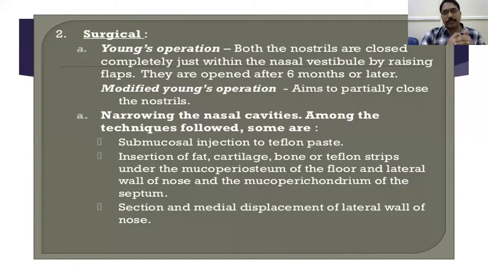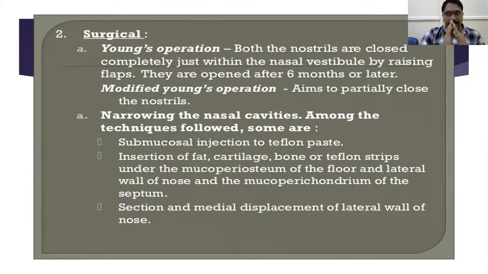Next, somebody said that to reduce the crusting, the surgeries included here are for narrowing the nasal cavities. Among the techniques followed are submucosal injection of Teflon paste, and insertion of fat, cartilage, bone, or Teflon strips under the mucoperiosteum of the floor and the lateral wall of the nose, and under the septum.